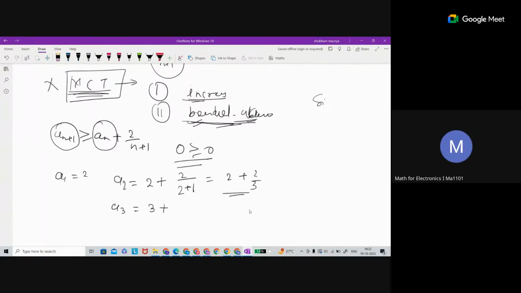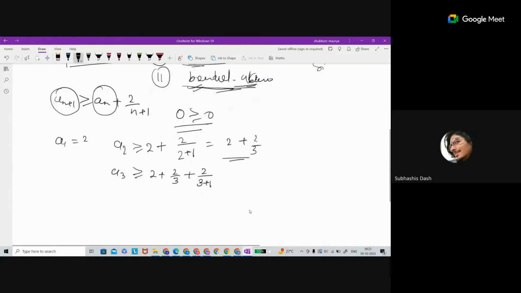And what about the next term? We have 2 plus 2 by 3. The previous a2 is this one, so is it not even greater? This is greater or equal to. So even this a3 is greater than this number at least, and then 2 upon 3 plus 1.